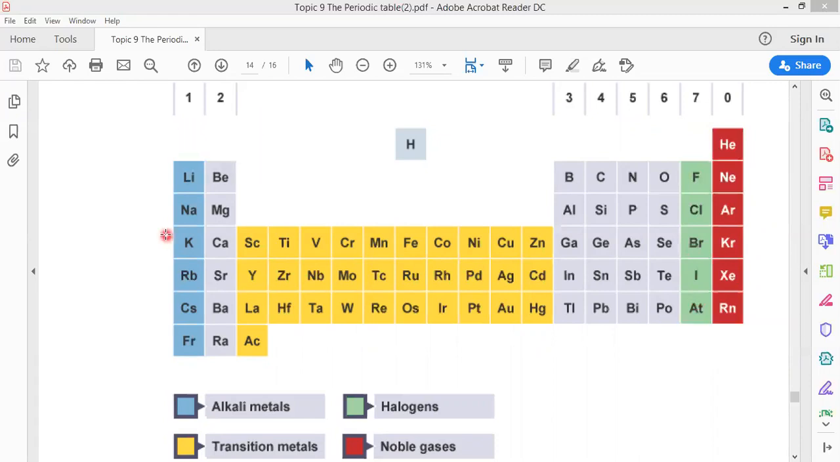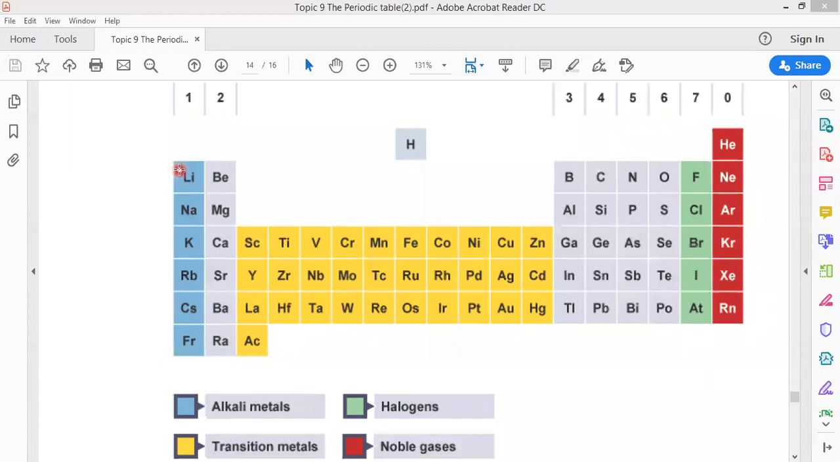So this is a trend, but you cannot say there is a trend in transition elements. There is no clear trend in reactivity, unlike group 1 metals and unlike group number 7 non-metals. In group number 7, there is a trend, and here there is a trend also.